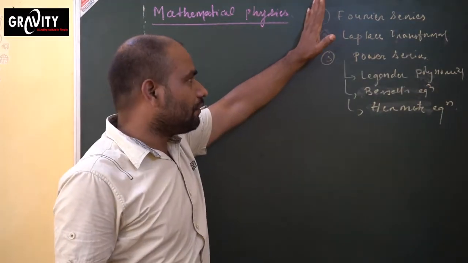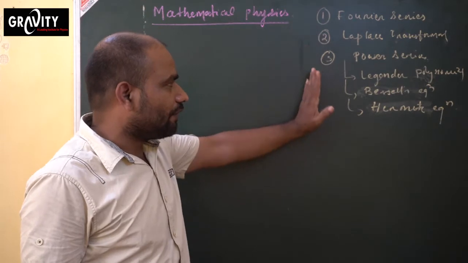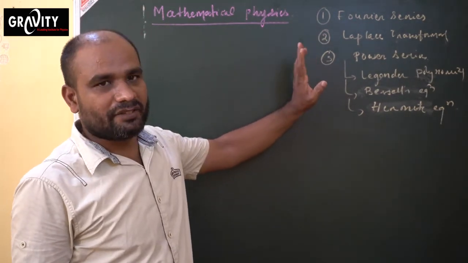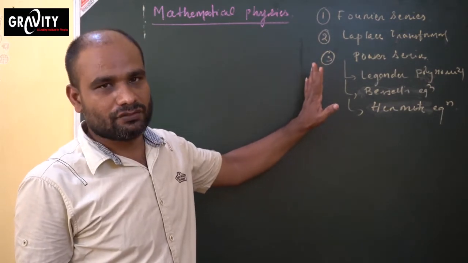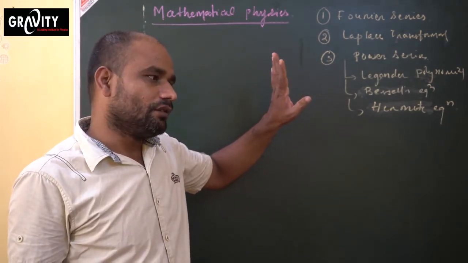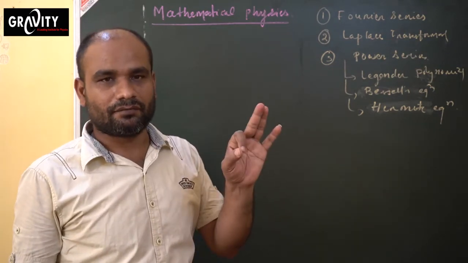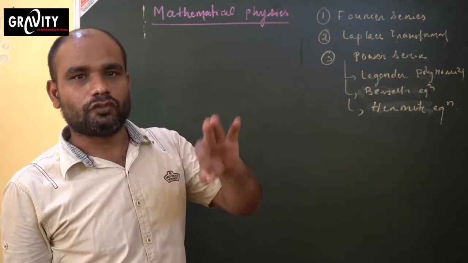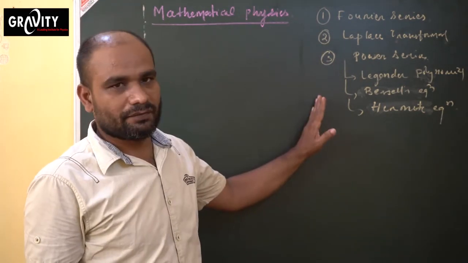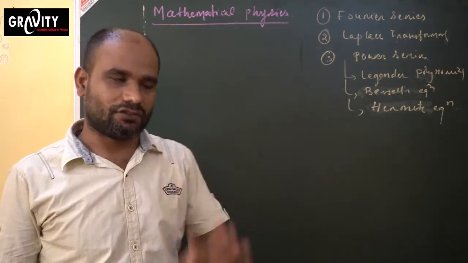And everything can be done by a special integral function that is called gamma function. So this is the basic mathematics that will be useful for all these concepts, and that is your gamma function and beta function.